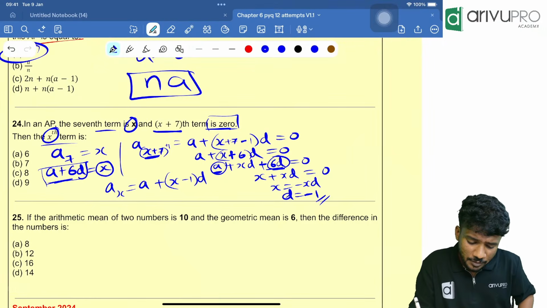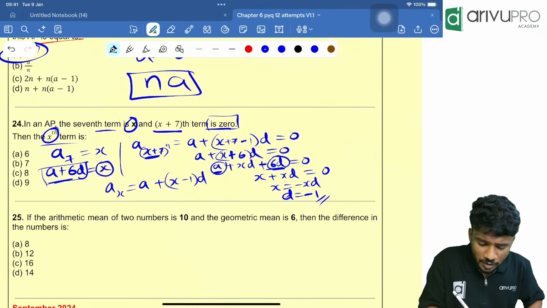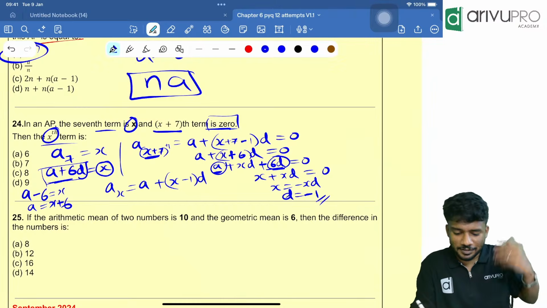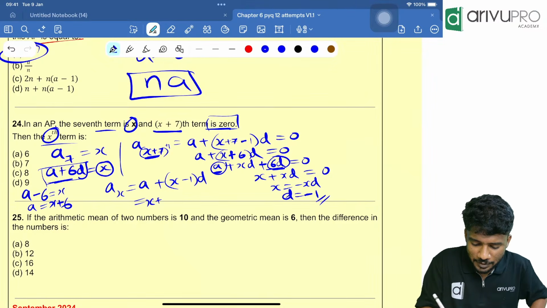A is nothing but what? You will substitute over here. That is a minus 6 is equal to x. So A is equal to what? x plus 6. Now put here x plus 6.